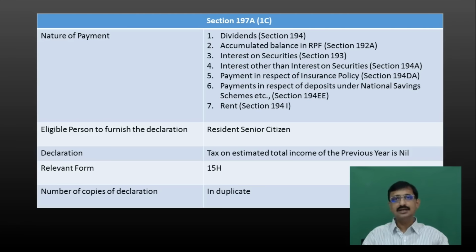Now let's understand the difference between the declaration as per 15G and the declaration as per 15H. In 15G, the declarant declares that his total income does not exceed the basic exemption limit and the tax payable on the estimated total income is nil. But as far as form 15H is concerned, the declarant is declaring only that the tax payable on his total income is nil.